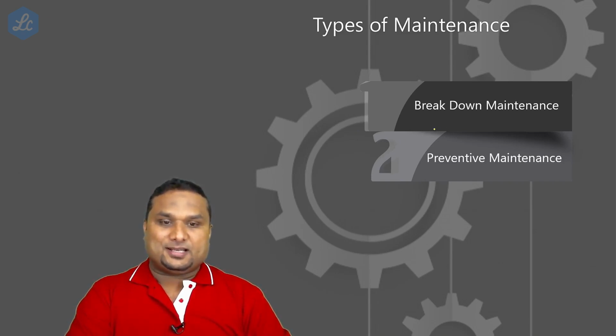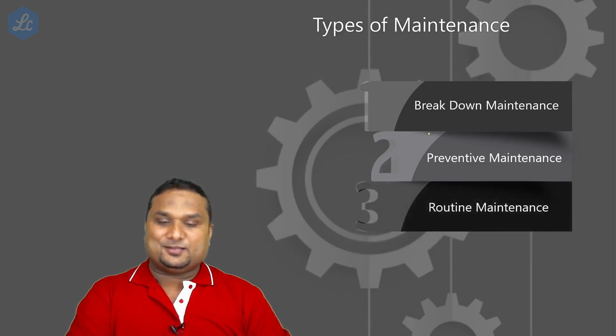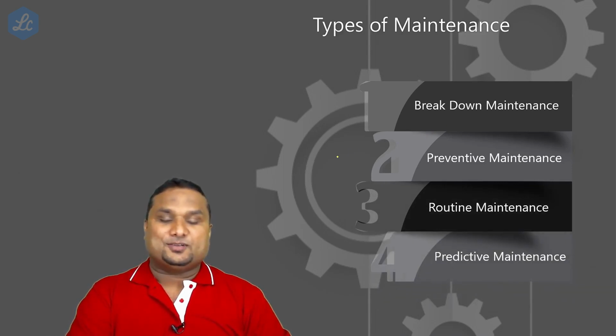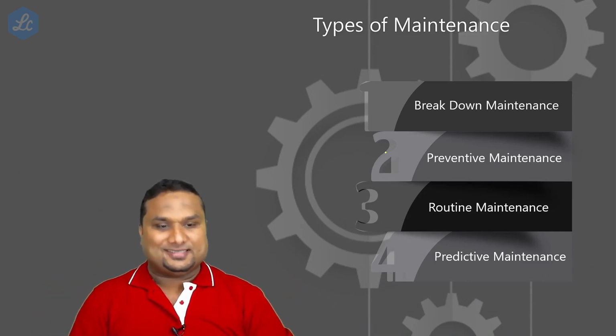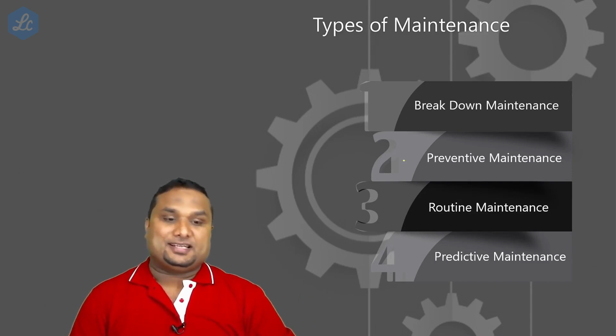The first type of maintenance is called breakdown maintenance. Second one is called preventive maintenance. The third one is called routine maintenance. And the fourth one is called predictive maintenance. Just have understanding. I am sure that they are not going to test this in the exam, but let's understand.